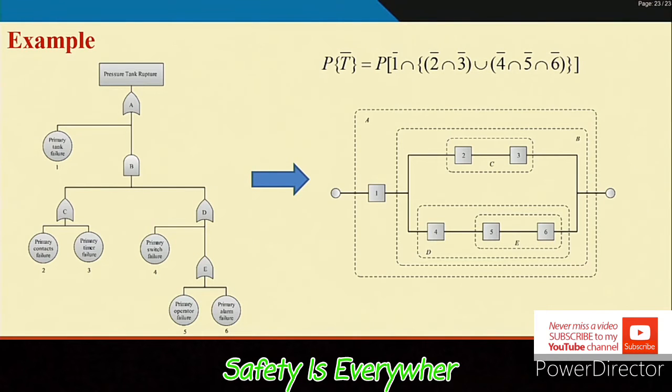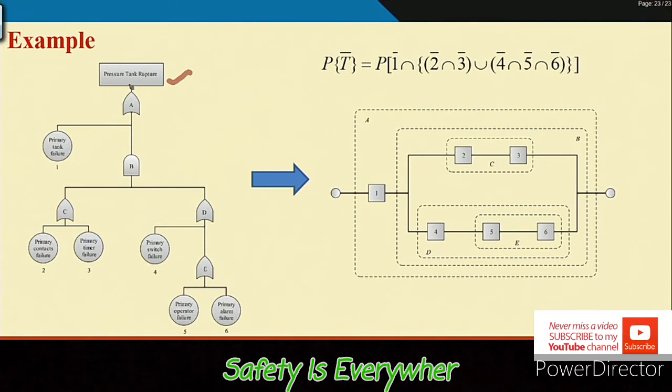So, one example: this is the pressure tank example. Several times we have discussed this pressure tank. Our issue is pressure tank rupture, and considering only the primary failures or basic events and ignoring the secondary events, the fault tree is simplified to this kind of fault tree.